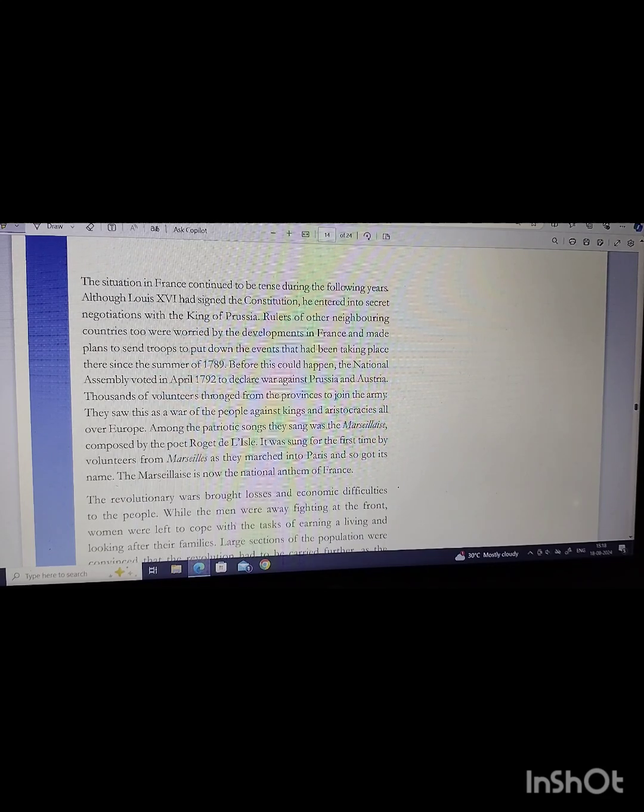But before this could happen, the National Assembly voted in April 1792 to declare war against Prussia and Austria. Thousands of volunteers thronged from the provinces to join the army. All of them went to fight in the war, and they saw this as a war of people against the king and atrocities. So the war was between the king and the people of the country.